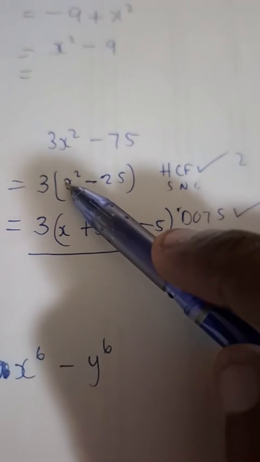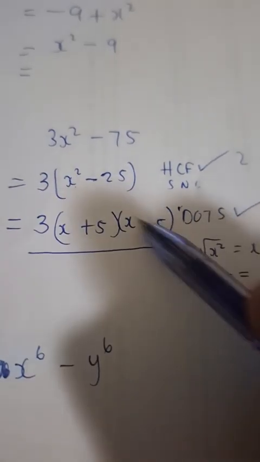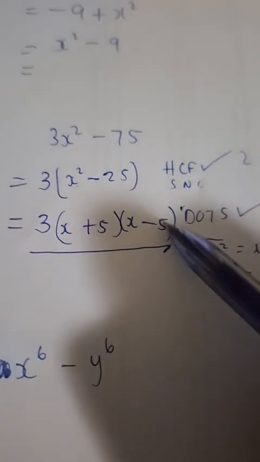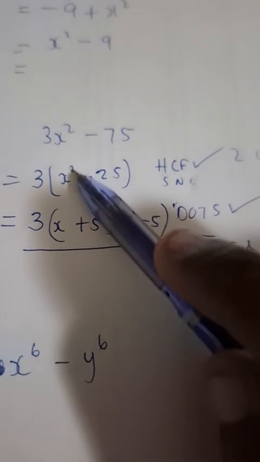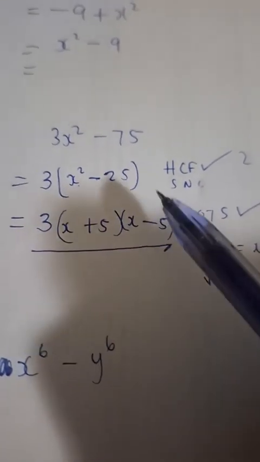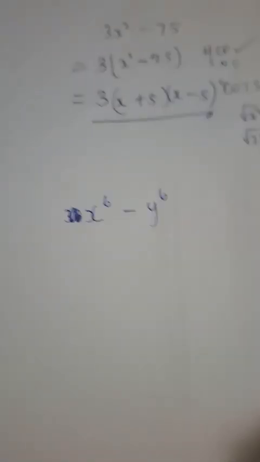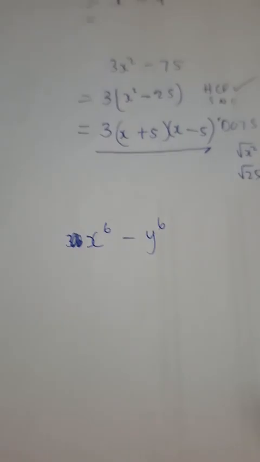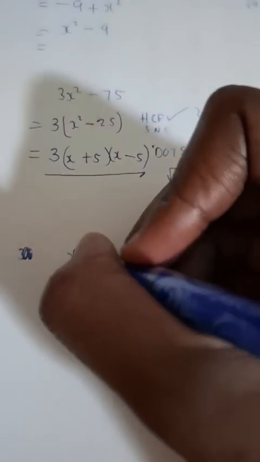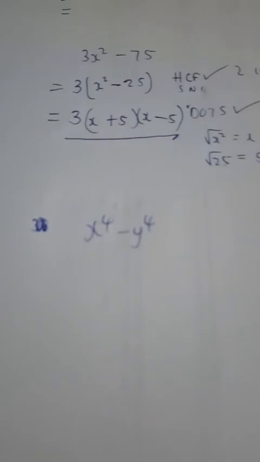We take out the square root of x squared, we get x and x, because x times x gives us x squared. Square root of 25 is 5 and 5, because 5 times 5 is 25. And then because there's a difference, that means different signs inside your bracket. So there's a plus and a minus sign. Okay. All right. I hope that settles that. Sorry guys. I just want to change it up here. I want to change up the question. X to the power 4 minus y to the power 4.